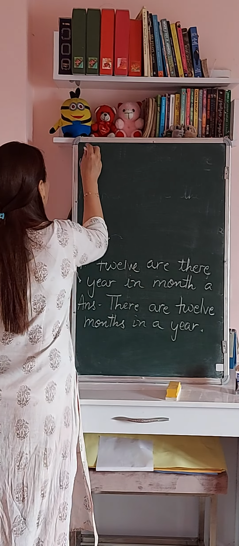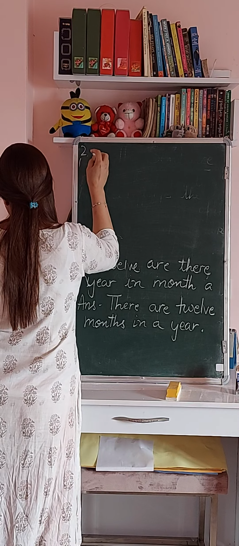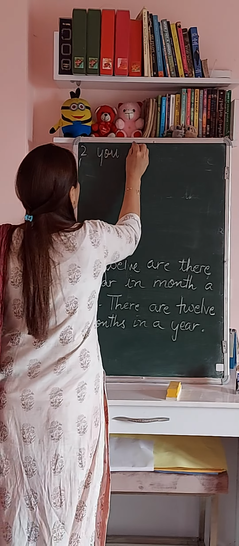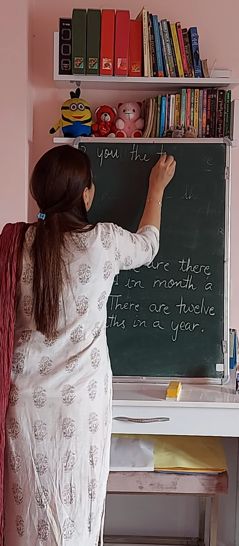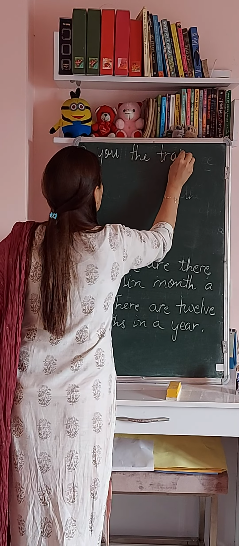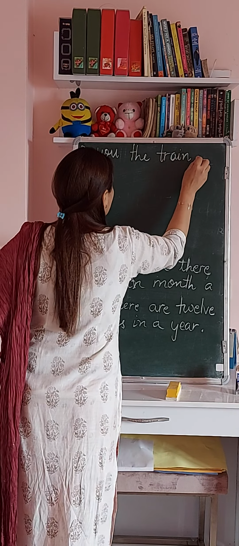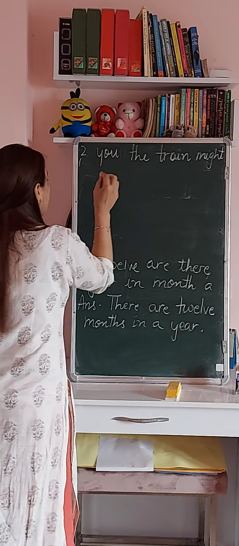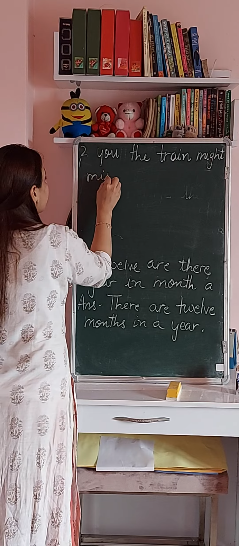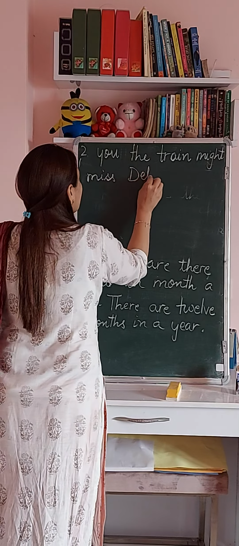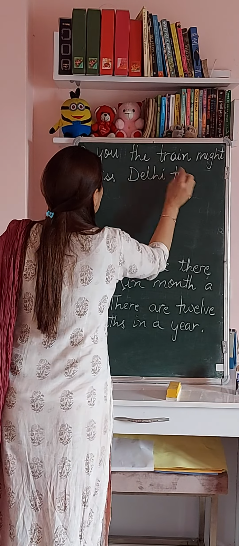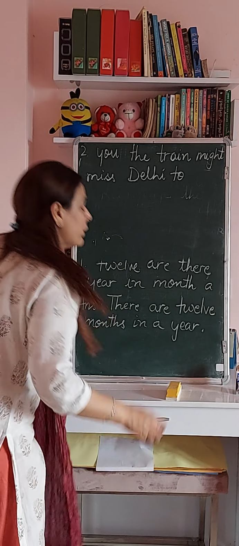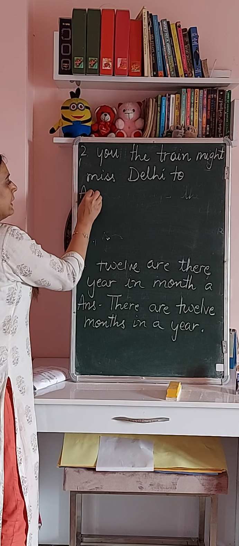Now moving on to the second one. You, the train, might, miss, Delhi, too. Now here again a few words have been given to us and we have to frame a sentence.